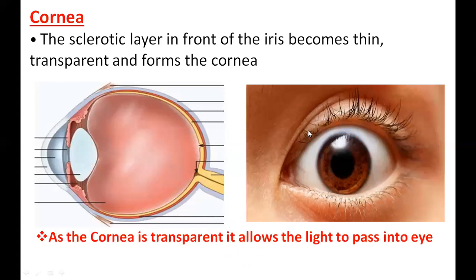So what does the cornea do? As the cornea is transparent, it allows the light to pass into the eye. Very simple. It is transparent. It allows the light to pass into the eye. Done. Sclera done. Cornea done. Very simple. Some students are thinking this is very hard. Can't understand. No, no, no. If the explanation is proper, you can understand anything simply.